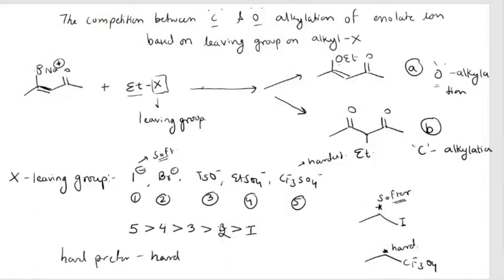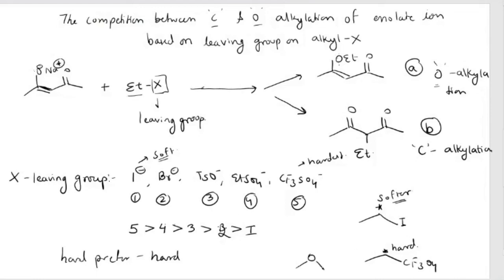You know that hard soft acid base concept. You can apply this here. So hard will prefer hard, and that is why we will get more O alkylation in case of triflate.